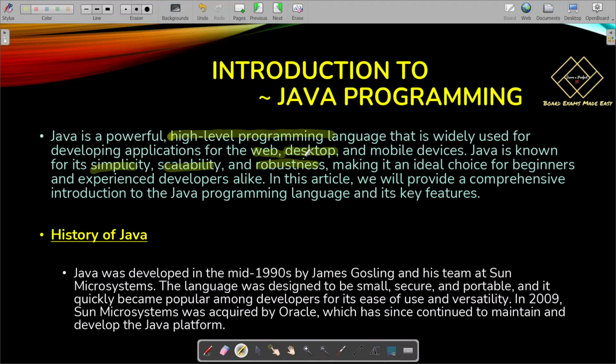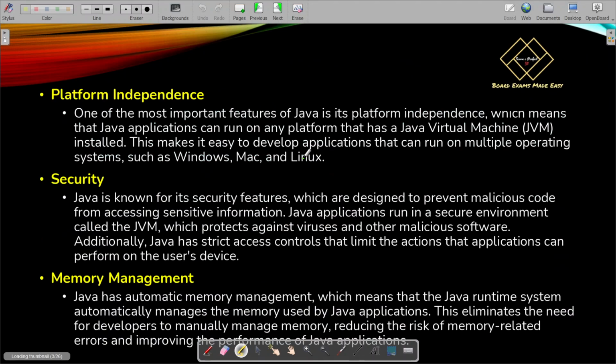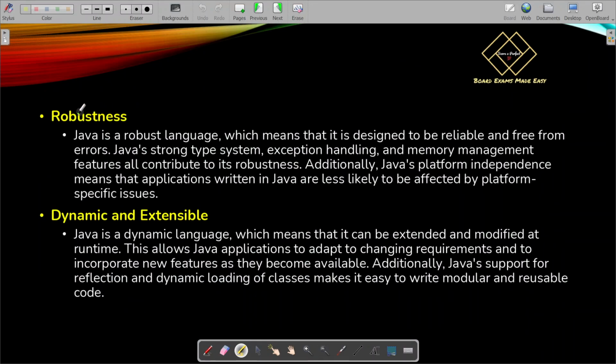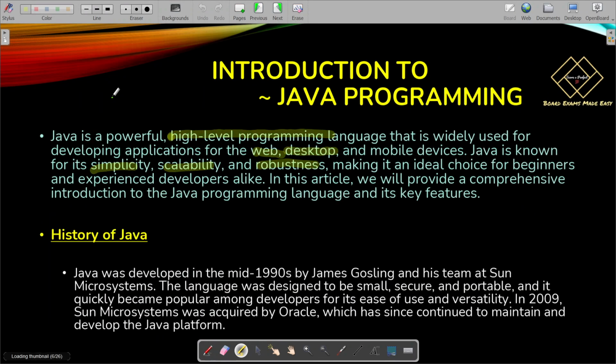And what do you mean by robustness? We will come to that point later in this slide. Here it is mentioned what is robustness. Then it will be clear to you. So I will discuss it later. So for beginners and developers, Java is an ideal language. In this article, we will provide a comprehensive introduction to the Java programming language and its key features.